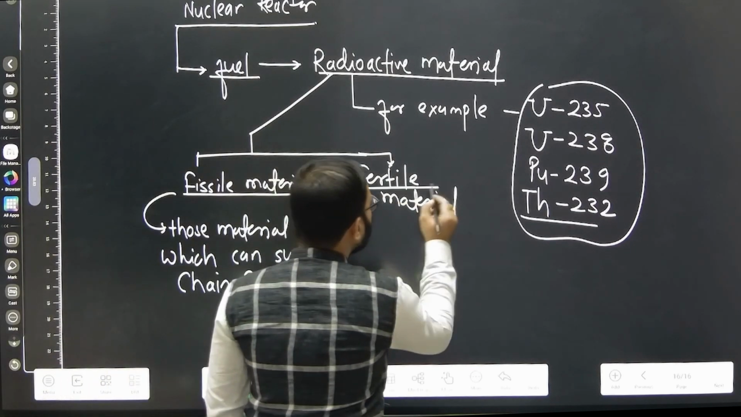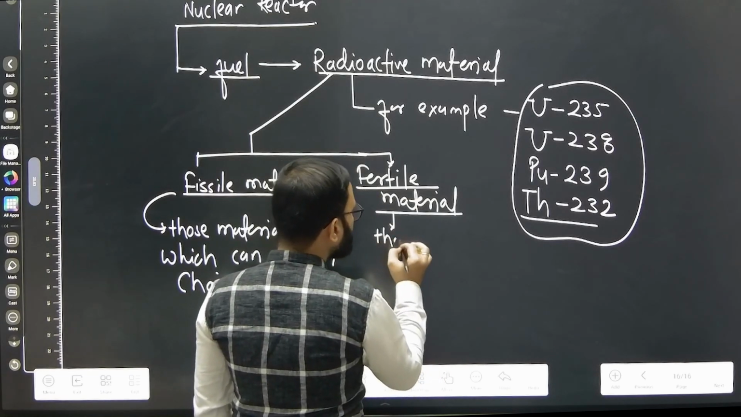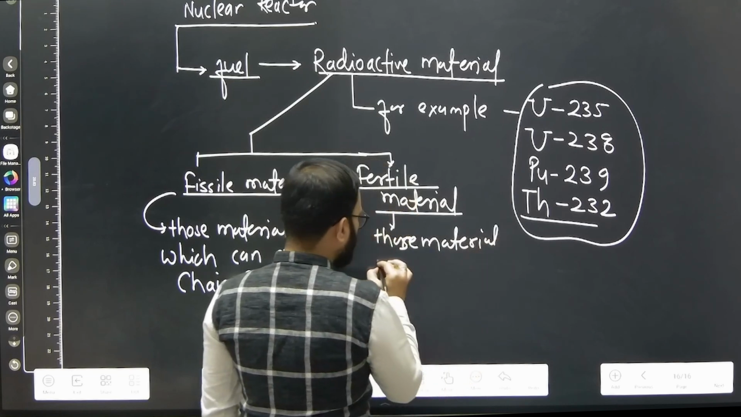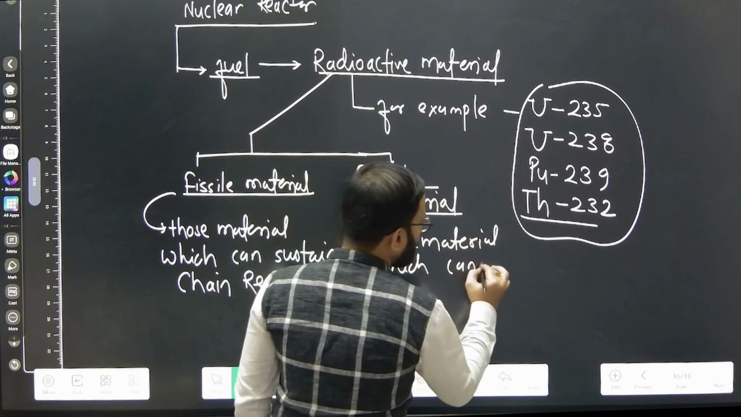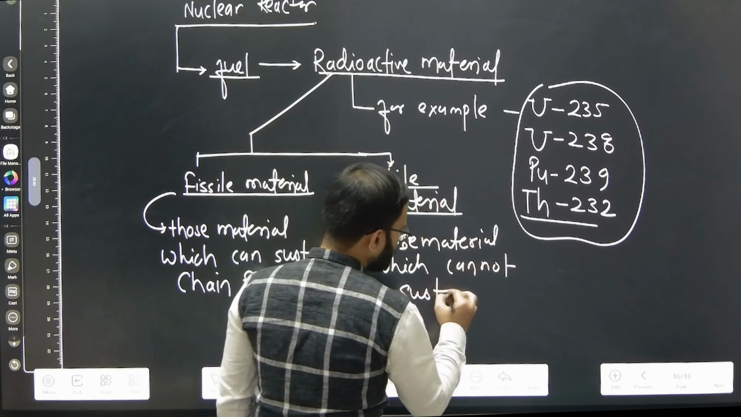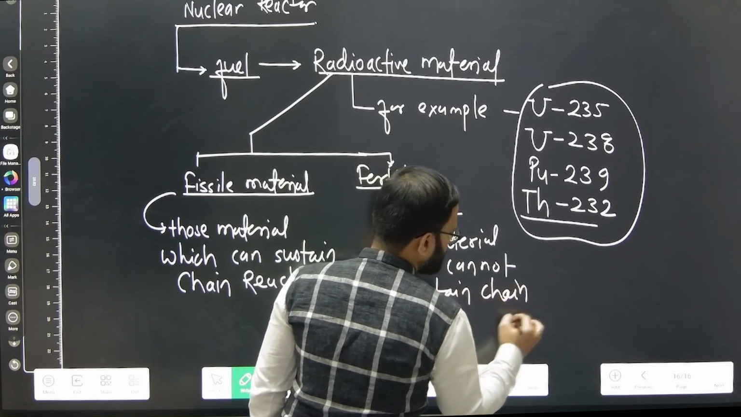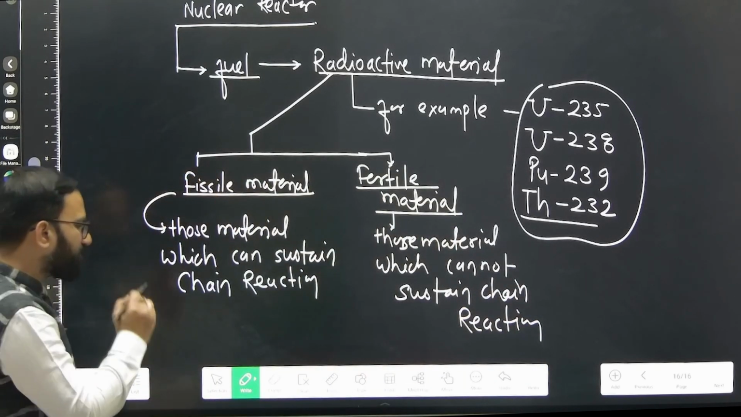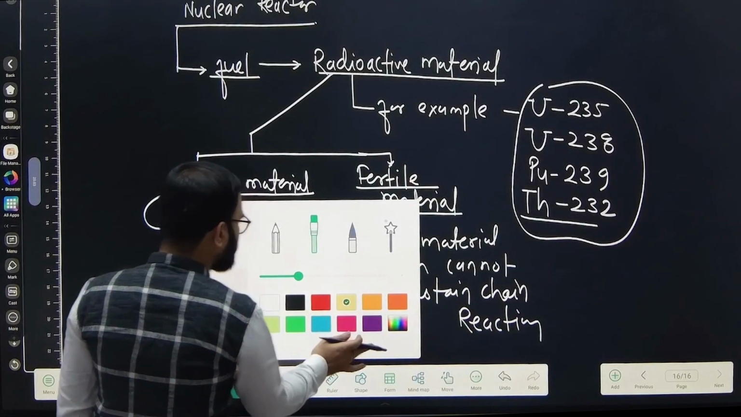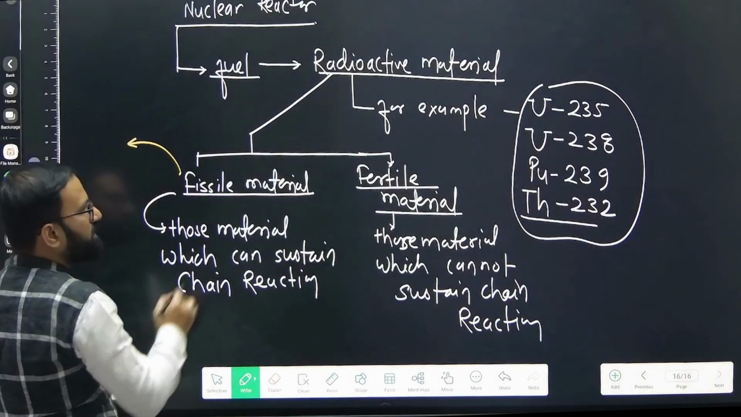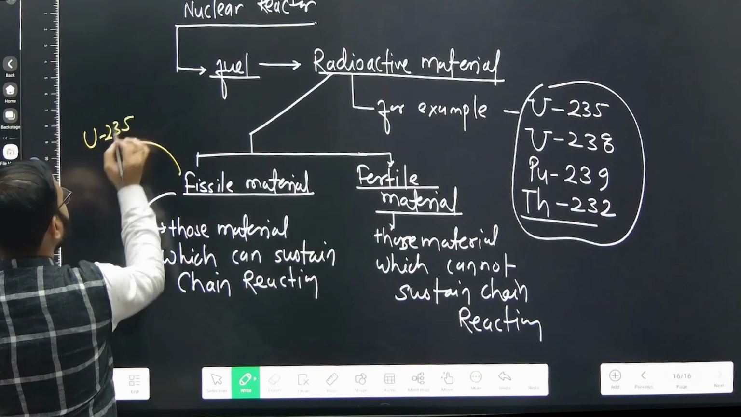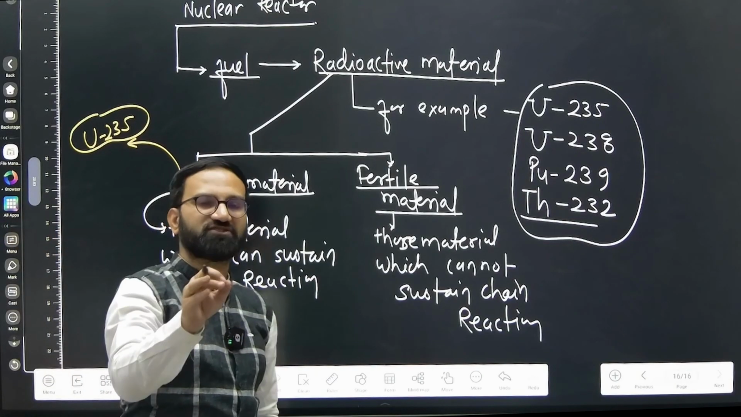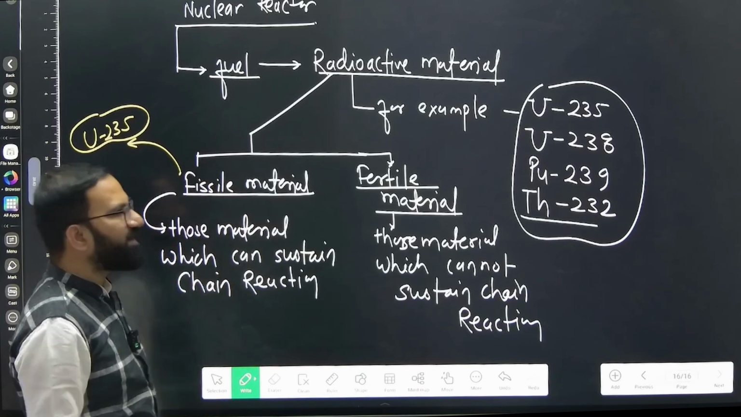But what about fertile material? Those materials which cannot sustain chain reaction, we call fertile material. Now the example is important here. Let me tell you an example. Fissile material: uranium 235 is a fissile material. Directly we can utilize this material for production of electrical energy because it can sustain the chain reaction and can produce a huge amount of energy.